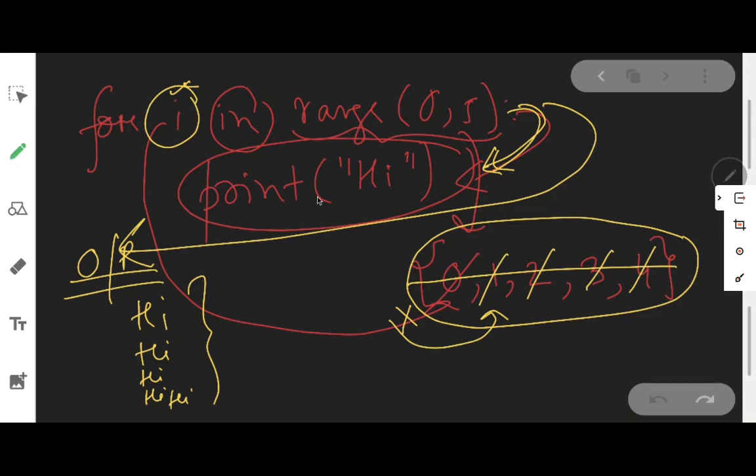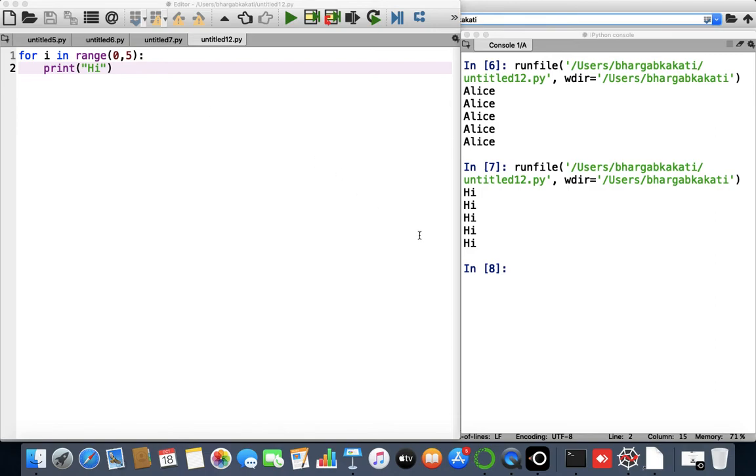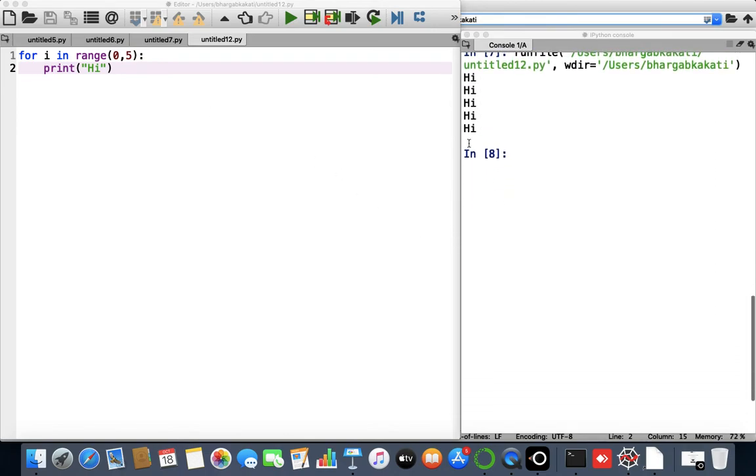5 times. Now for confirming that it will come out of the loop after printing 5 times, let us do one thing here. So here, as I have run this code, I've got the answer as the string hi has been displayed 5 times.